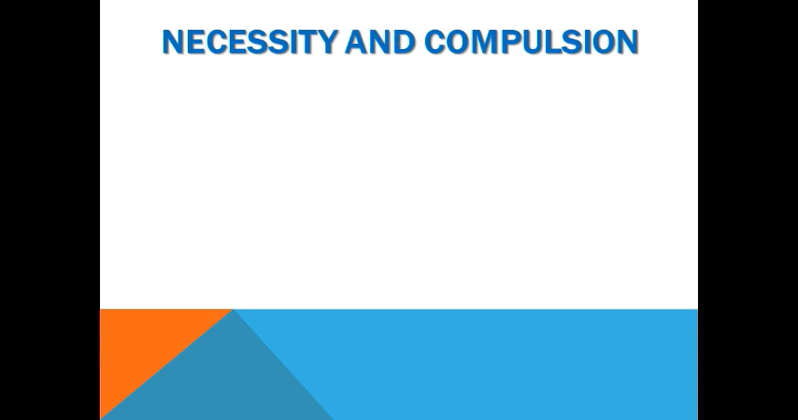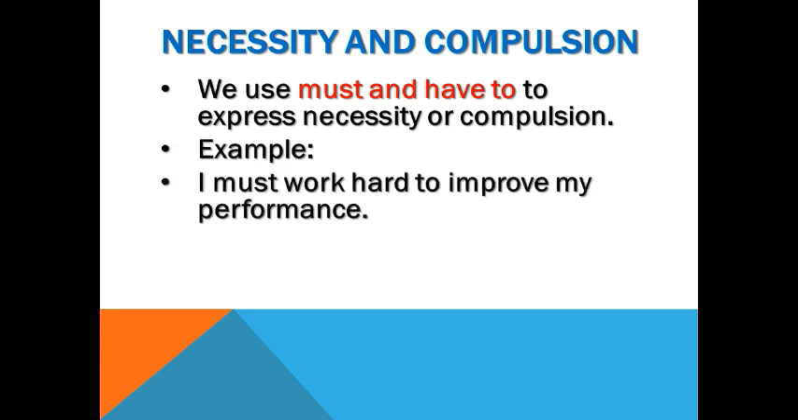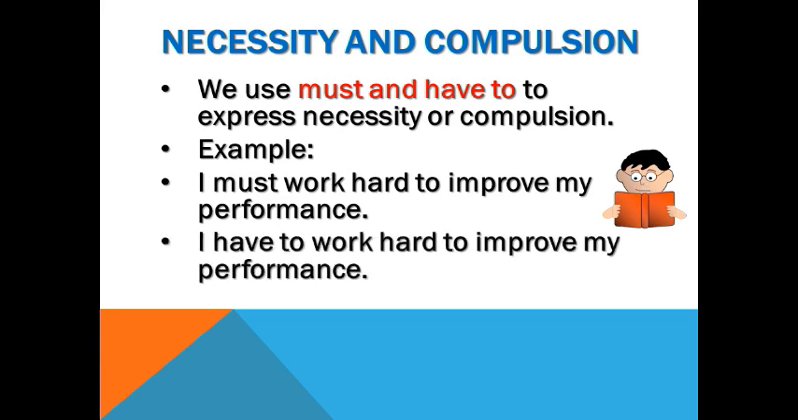Necessity and compulsion. We use modals like must, have to, had to, have got to, had got to express necessity and compulsion. We use must and have to express necessity and compulsion. Often they can be used interchangeably. Example: I must work hard to improve my performance. I have to work hard to improve my performance.